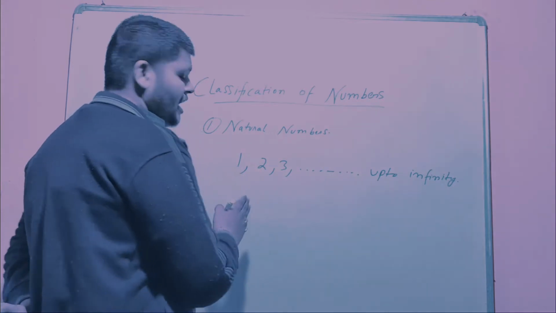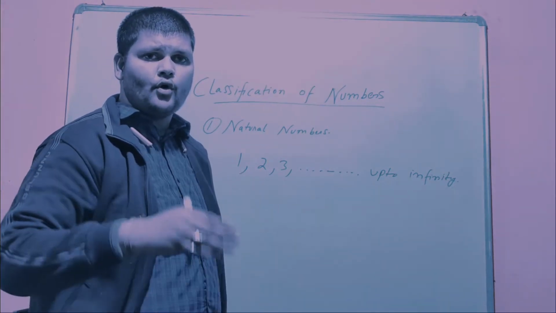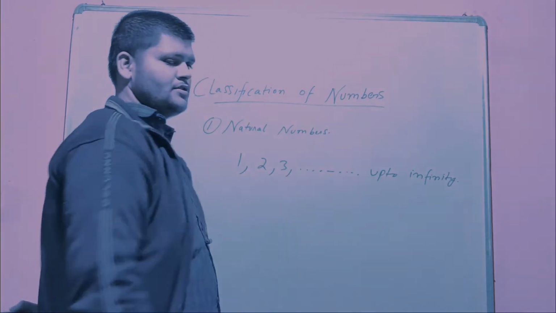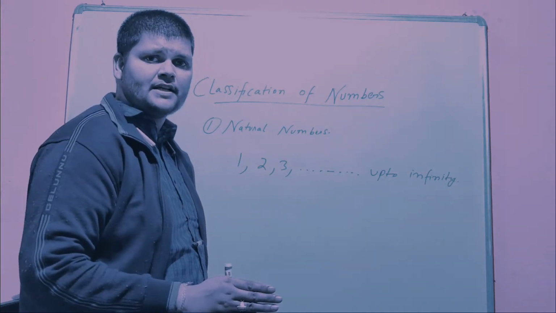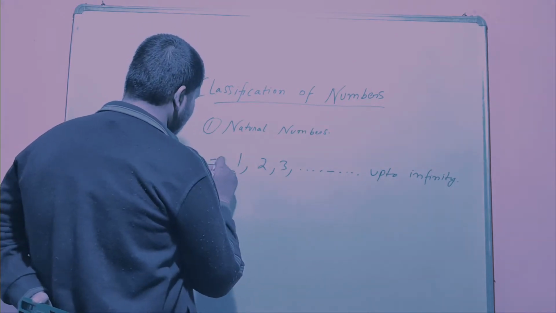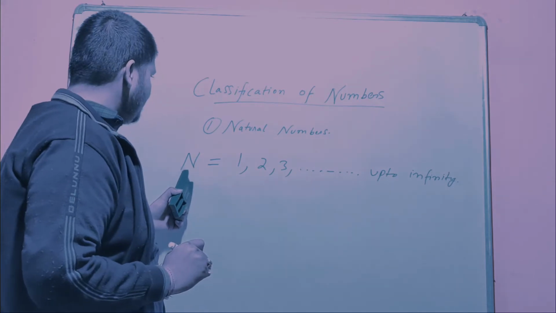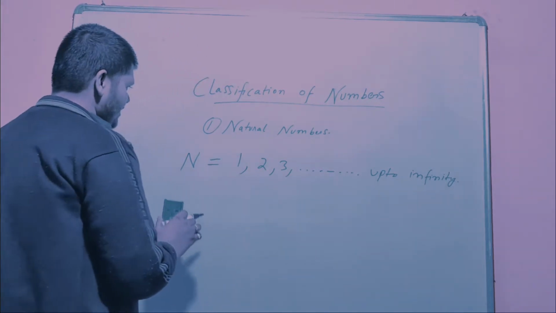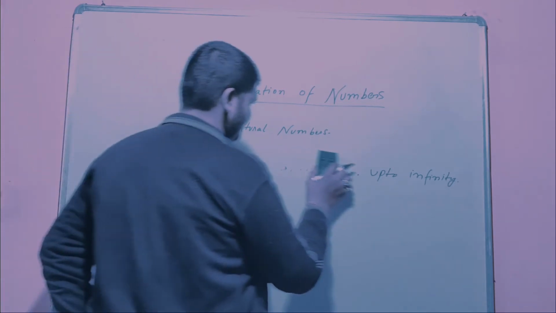Numbers which start with 1, 2, 3, 4, 5, 6 and so on, going up to infinity, are called natural numbers. Okay? And one more thing you need to remember is that the natural numbers are represented by the capital letter N. Capital N represents the natural numbers. Now I am moving to the second one. Let me erase this.